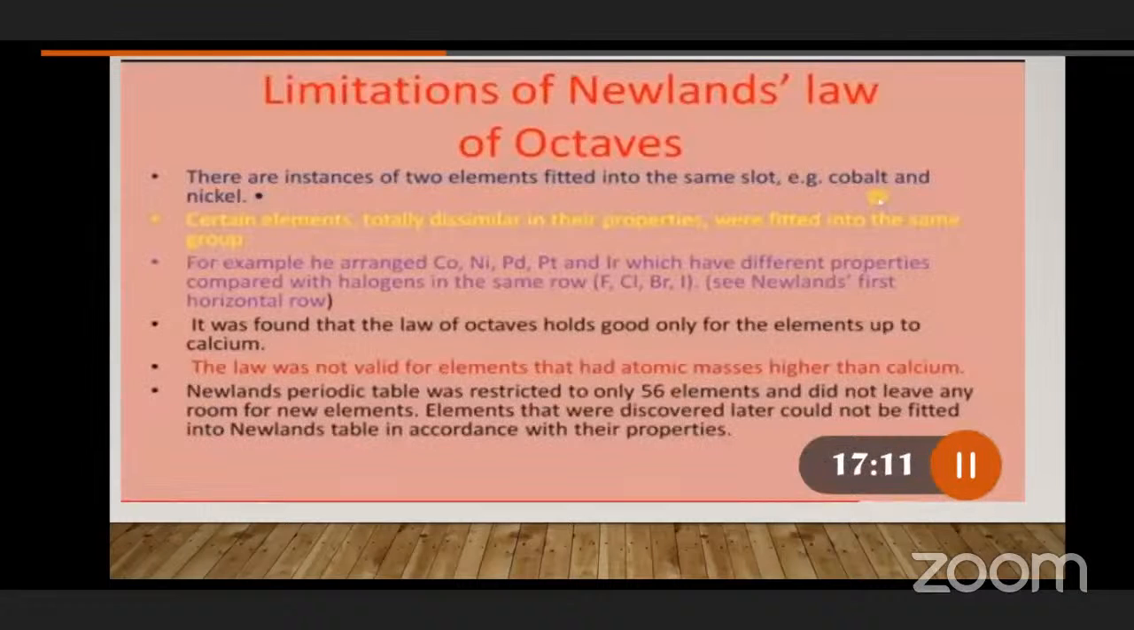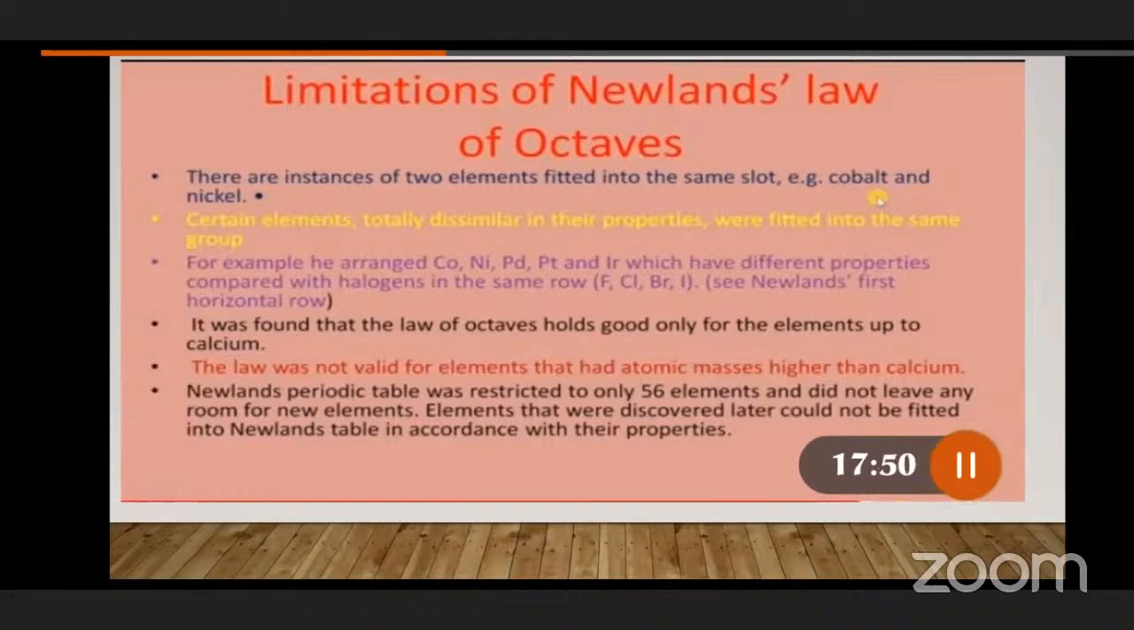So limitations once again: there are instances of two elements fitted into the same slot. Already we have discussed cobalt and nickel. A single slot should have a single element, but he kept cobalt and nickel in the same slot. Two elements should not be kept in the same slot. Certain elements are totally dissimilar in their properties. Already we have discussed chlorine, bromine, along with metals, kept in the same column. Elements which have dissimilar properties were kept together in his periodic table.